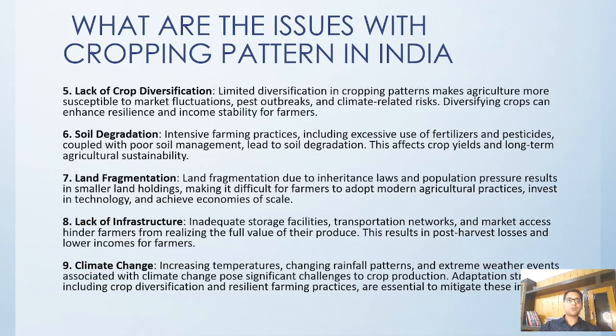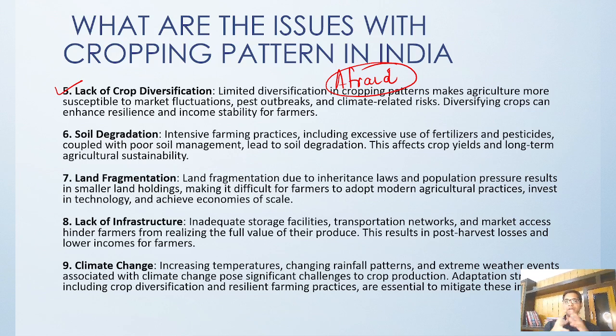Then lack of crop diversification: people are focusing on only a single crop, and they are afraid of diversifying because of market fluctuation and any type of pest outbreak.